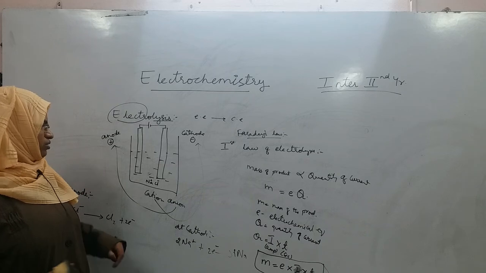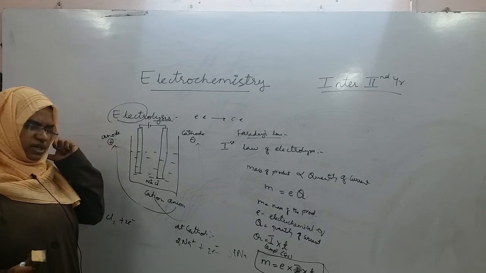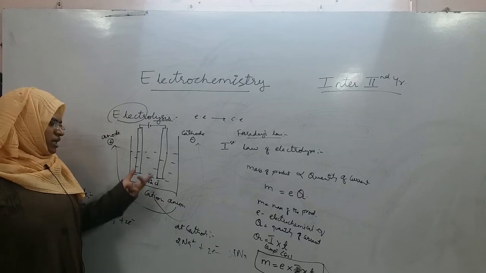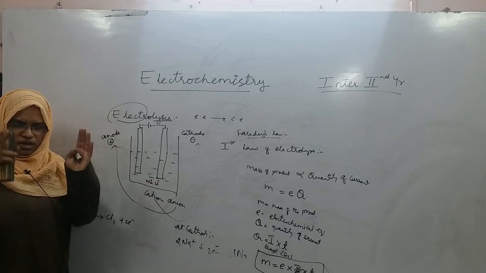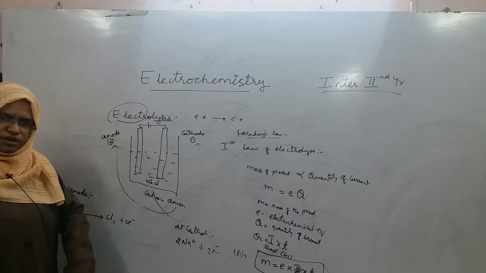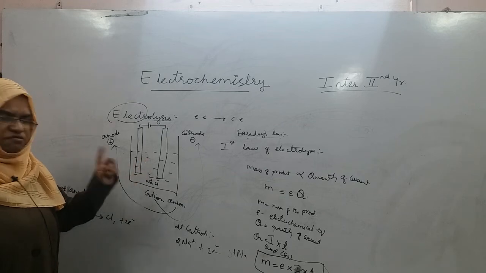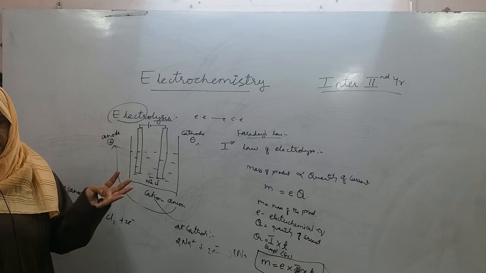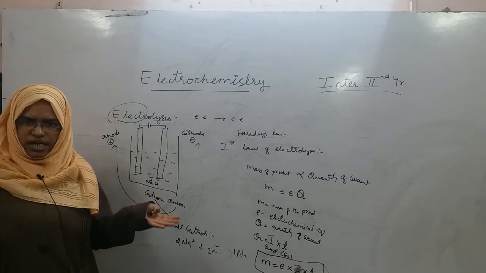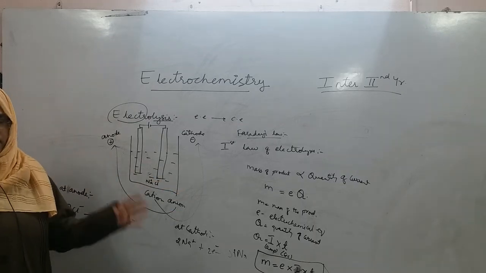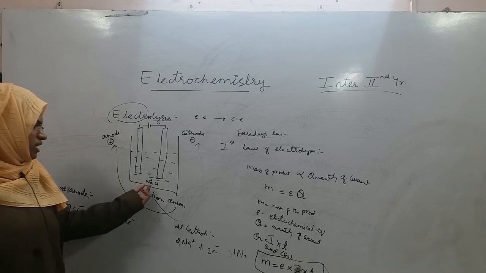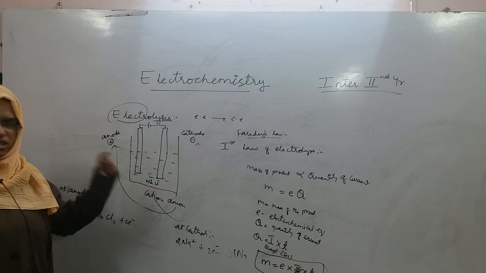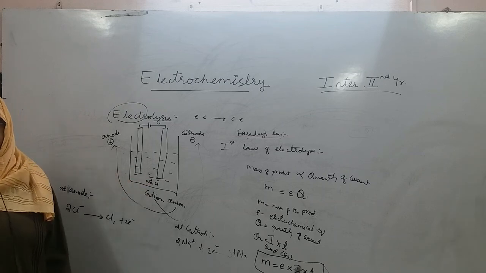Let me remind, electrolysis is also like that cell only, in which anode means oxidation, cathode means reduction. But here separate compartments are not there, only one compartment is there in which both the electrodes are dipped. And both the electrodes have the same solution, which is common. Solutions can be a solution of any salt like NaCl, any acid like HCl, or any base like NaOH, but the condition should be it is able to dissolve ions, it is able to give ions. That solution should be used as electrolyte, right?